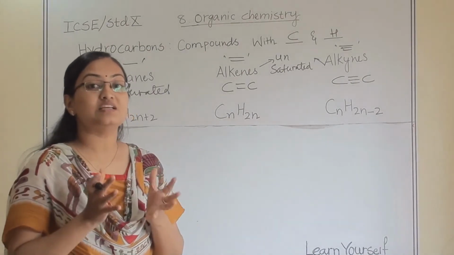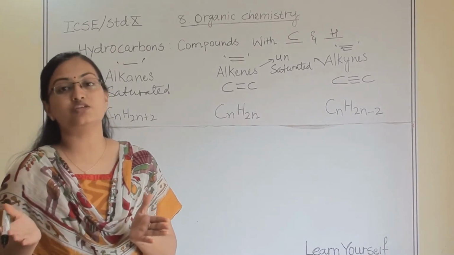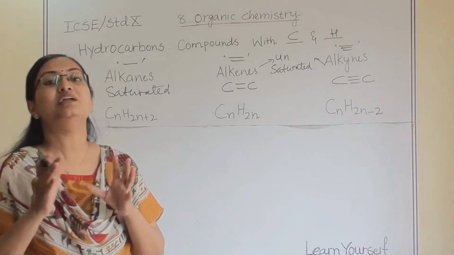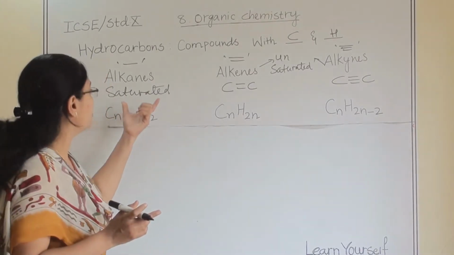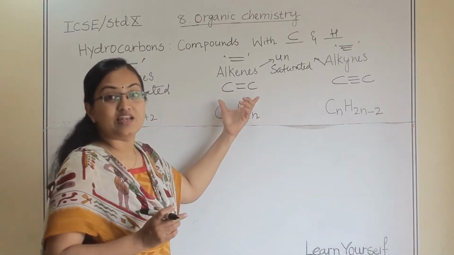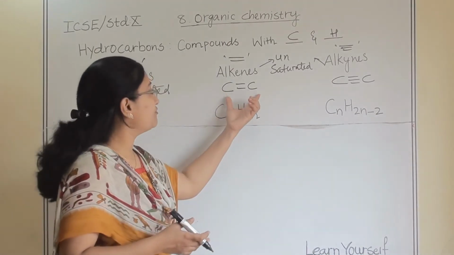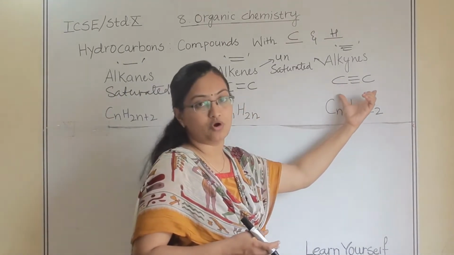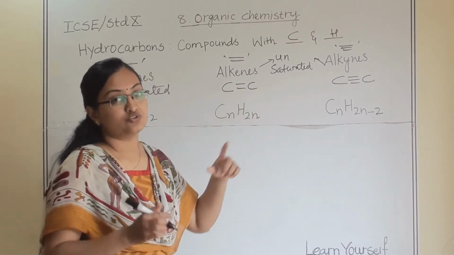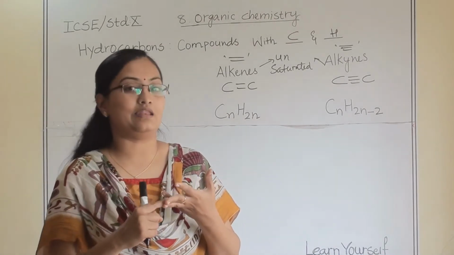Because carbon is attached with single bonds to all other hydrogen or substituent groups, so the carbon's valency is completely satisfied. That's why it is known as saturated. Here the carbon's valency is not completely satisfied and they go for double bond and triple bond. That's why they are known as unsaturated hydrocarbons. So saturated are alkanes and unsaturated are alkenes and alkynes.